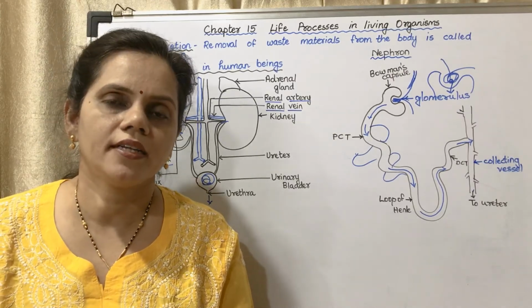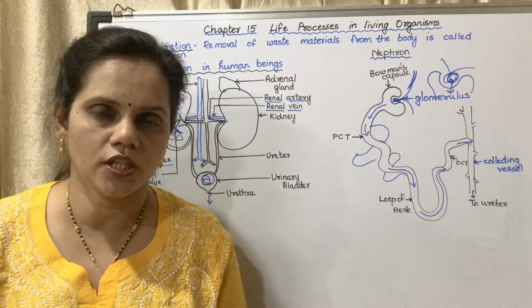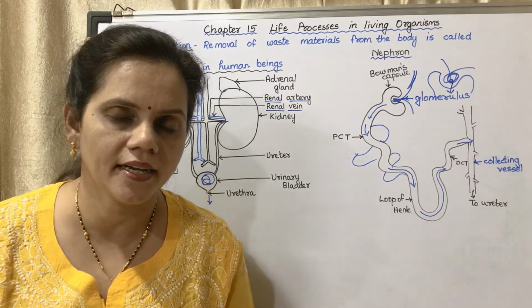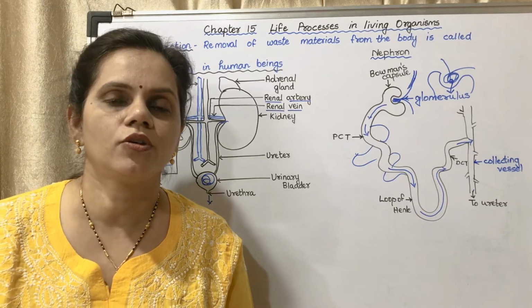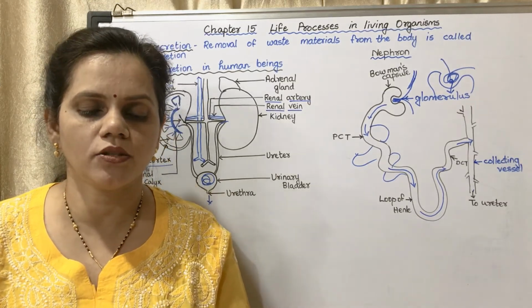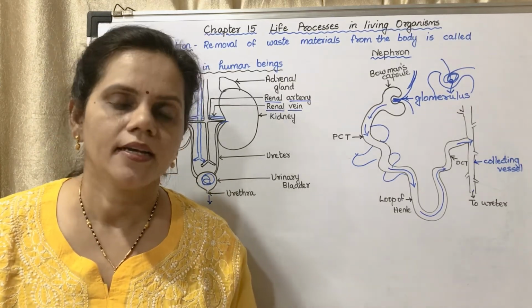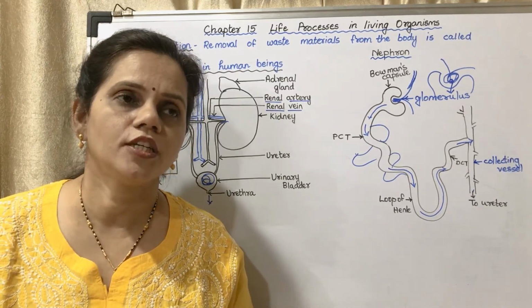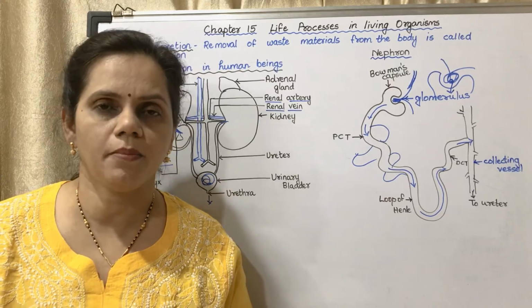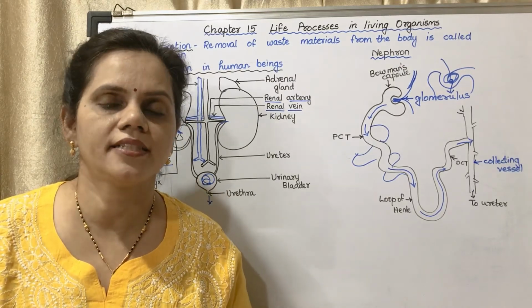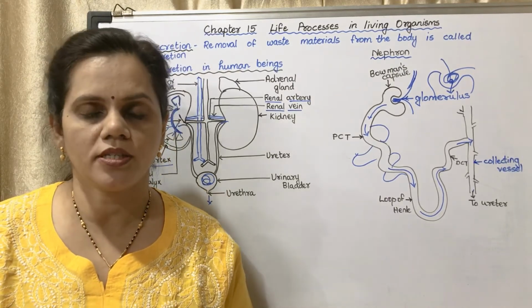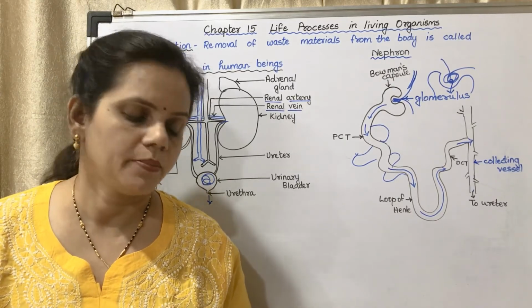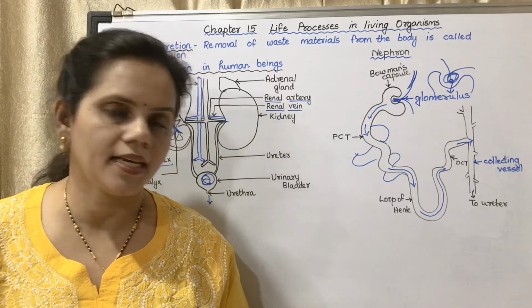Now, if the kidney does not function, the nitrogenous waste materials get accumulated in our body and it could be lethal. That means it could lead to death. There is a process used to purify the blood if there is kidney failure. That process is called dialysis or hemodialysis. Let us see page number 168.